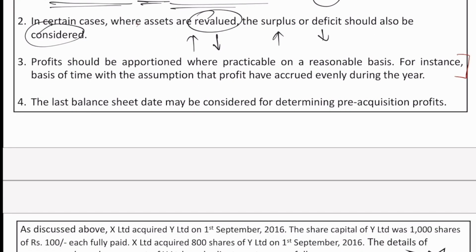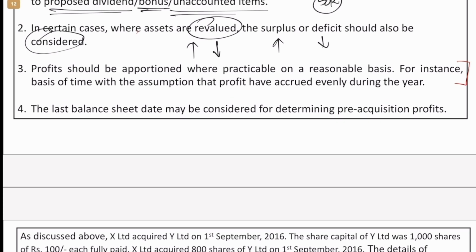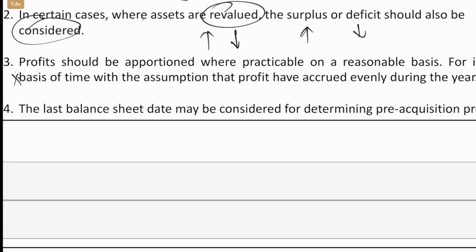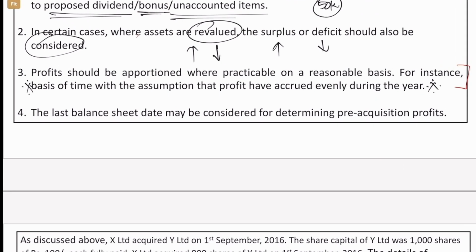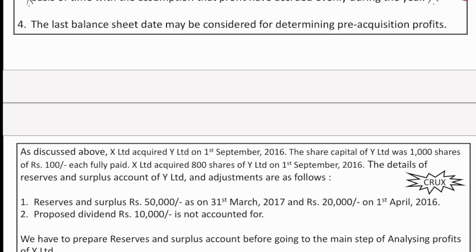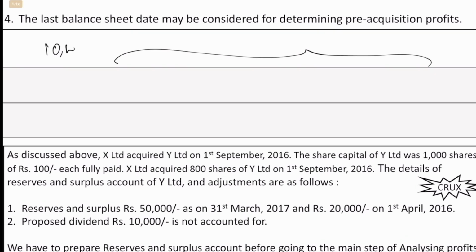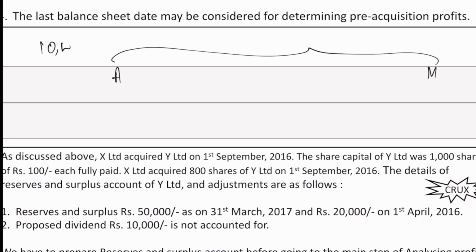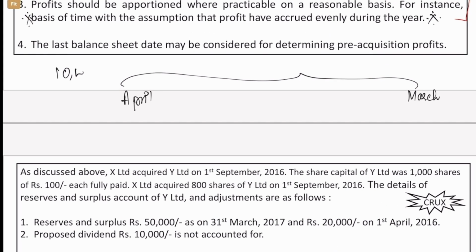Profits should be appropriated where practicable on a reasonable basis. They say, for instance, basis of time with the assumption that profit have accrued evenly during the year. This is one of the most important assumptions, though faulty, which we make when it comes to consolidation. See, now if we say a company has earned 10 lakhs of profit, we assume that this 10 lakhs has been evenly spread across the whole 12-month period, that is from April to March. But in reality, it may not be the case. Obviously, it won't be the case.